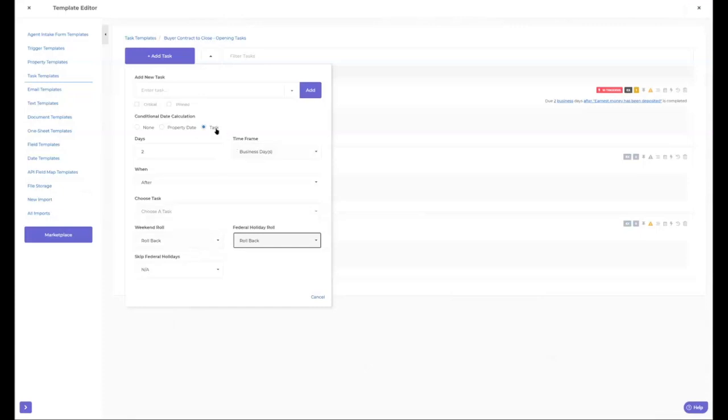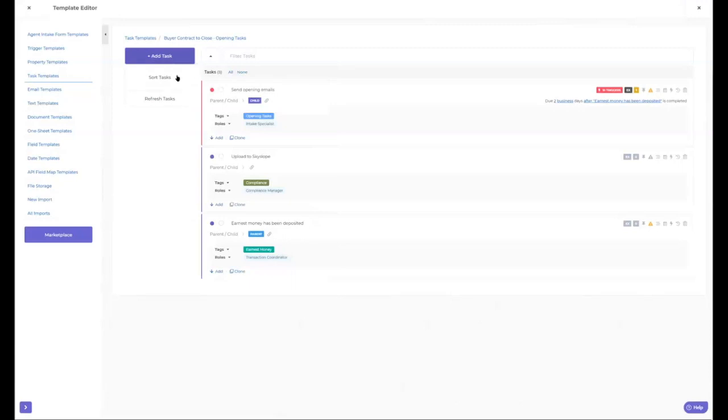Okay, you can also base it on a task. So you can say 2 business days after, and then it'll show you the current tasks in this template. So I want it 2 business days after, send opening emails, this, and then you can base it off that. So that's a template. That's how templates work.